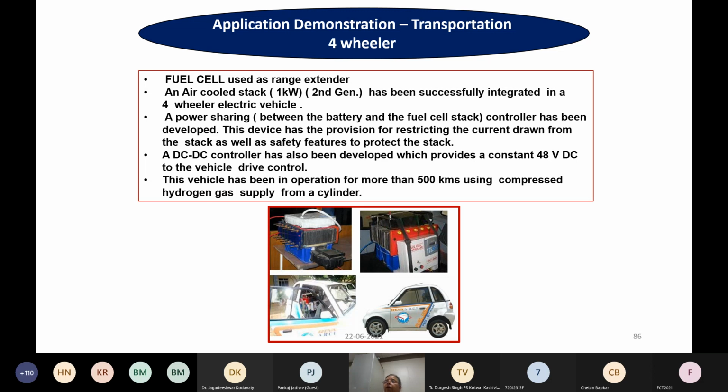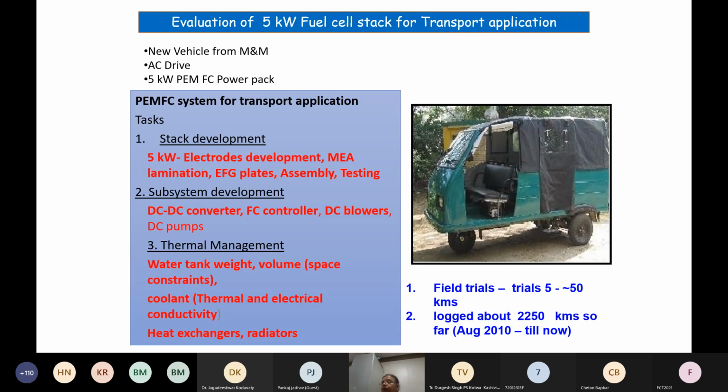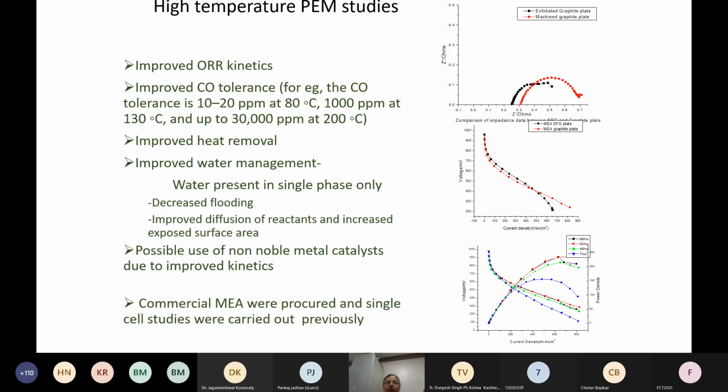So we had operated a Reva vehicle and also a Bijli platform, Mahindra vehicle, three-wheeler auto, and we had carried out field trials, and we had logged about 2,500 kilometers, and we had studied the characteristics of various components in this.